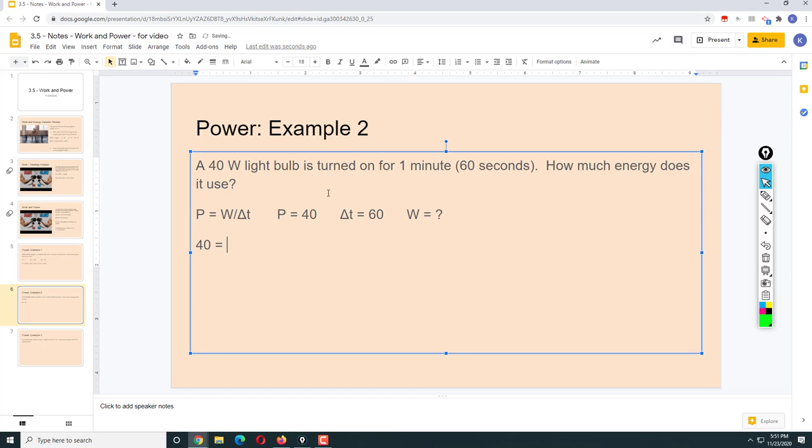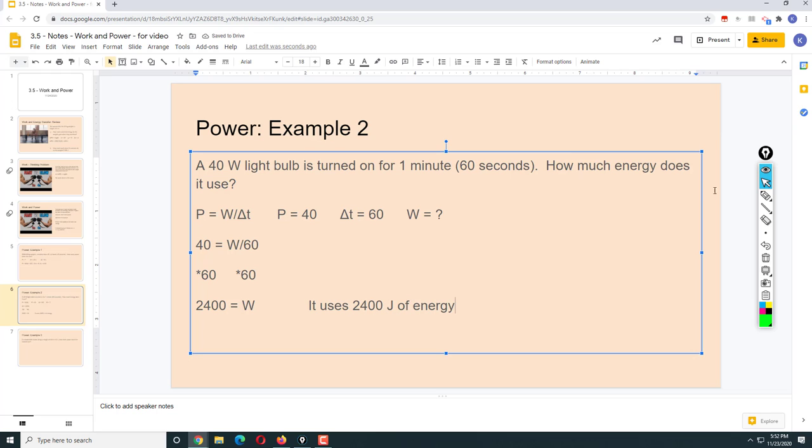So 40 is equal to work over 60 seconds. We can multiply both sides by 60 seconds, and we get 2400 equals W. So it uses 2400 joules of energy.